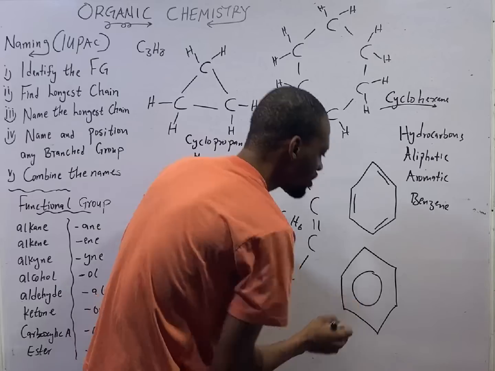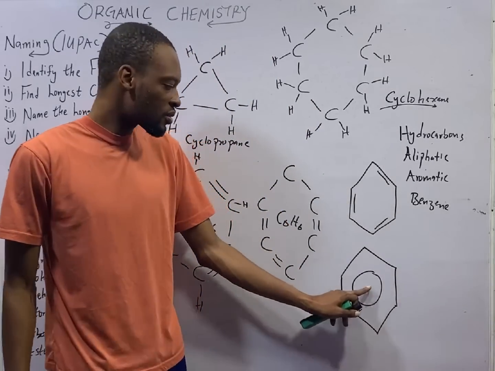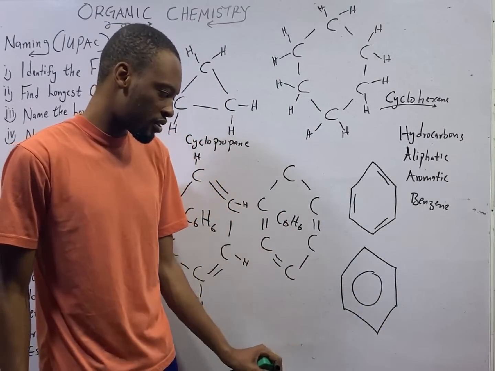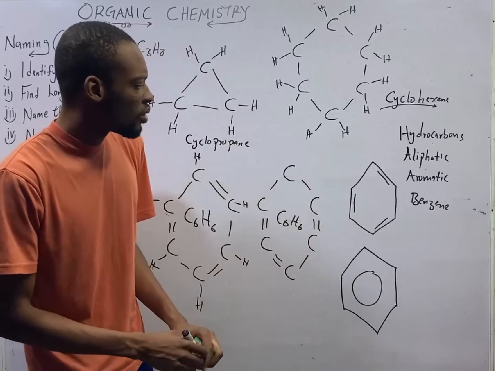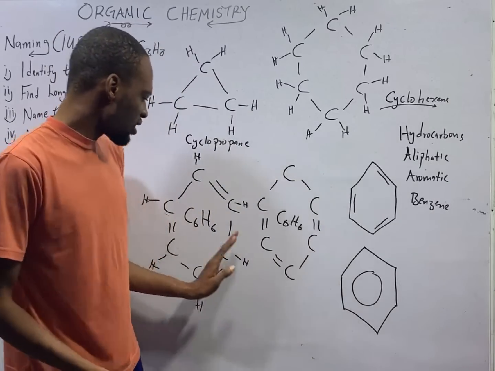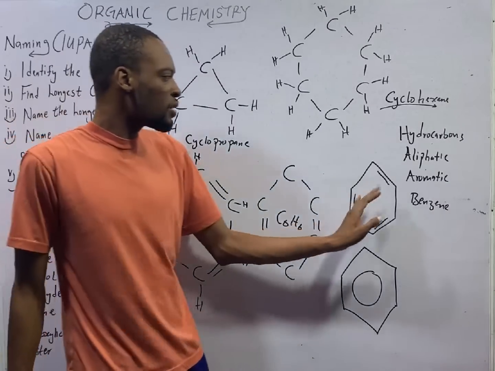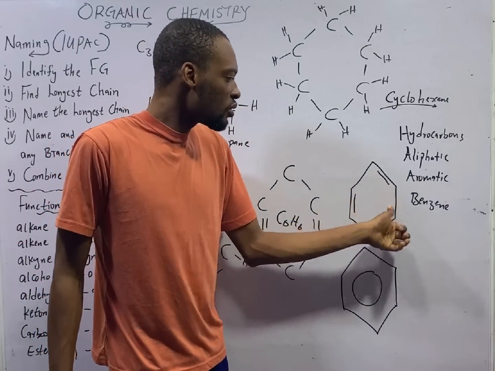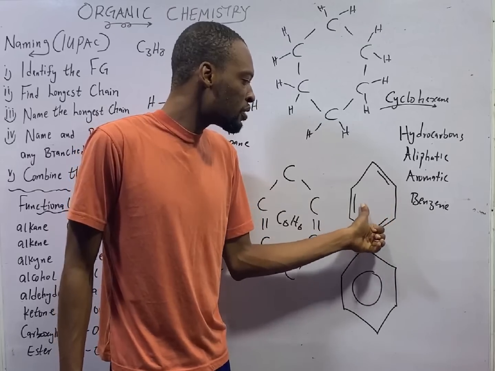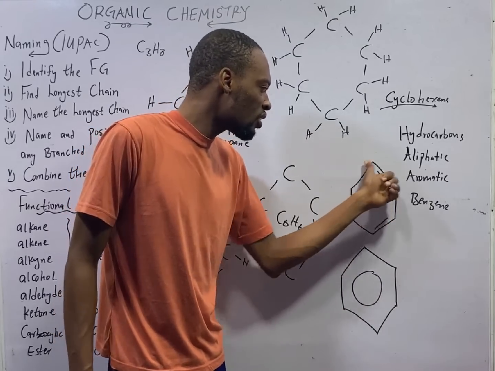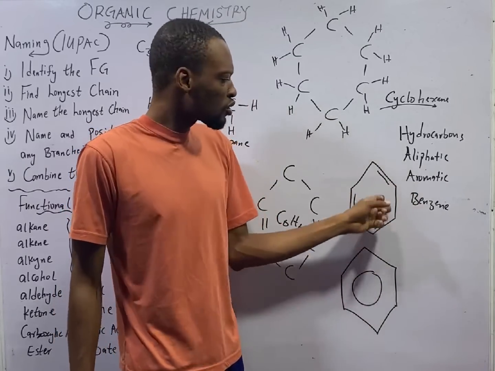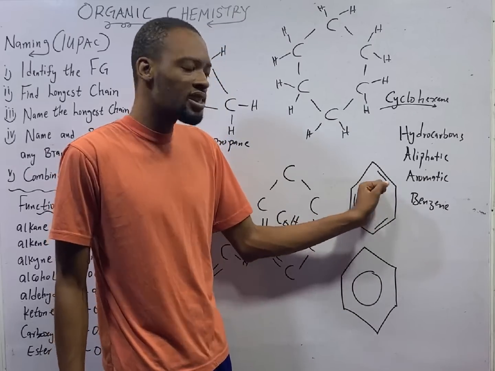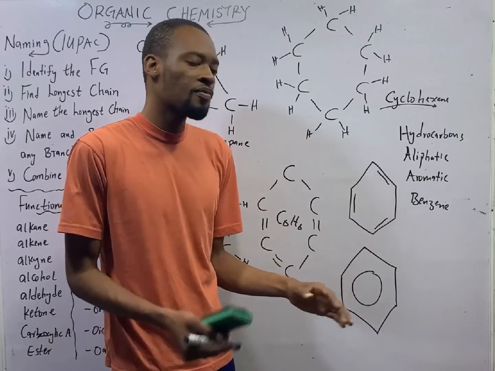This is the resonance hybrid or resonance form of benzene. Now, to show benzene, instead of drawing all this, you can simply write something like this, to show single bond, double bond, single bond, double bond. All the other corners represent carbon. So, for simplicity, we'll take this as our benzene.